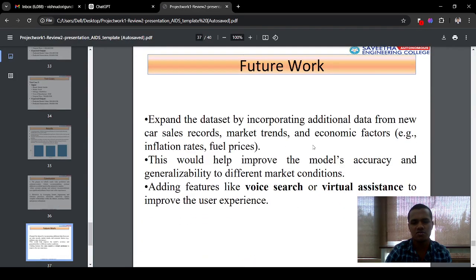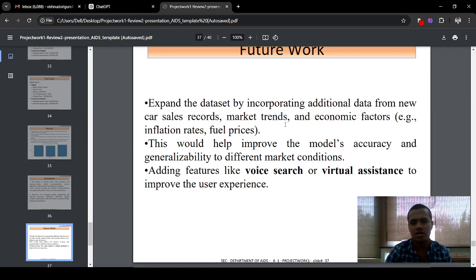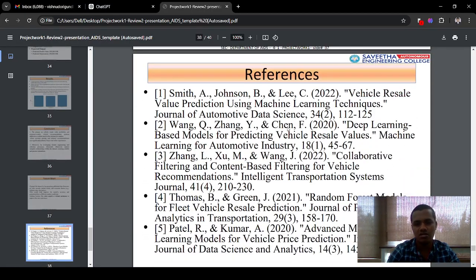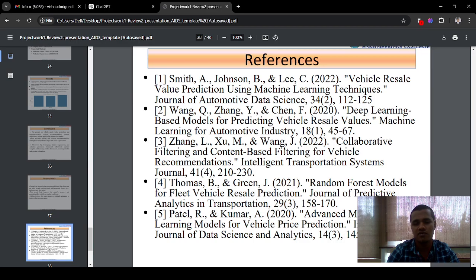And this is the future work. I want to add market trends and key factors like inflation rates and fuel prices, because every month and every year there is inflation in the market, increasing and decreasing car rates and fuel rates. I want to add these features also, and I want to add voice search and a virtual assistant to my project. This is the future work for my project, and these are the basic references for my car resale value prediction.